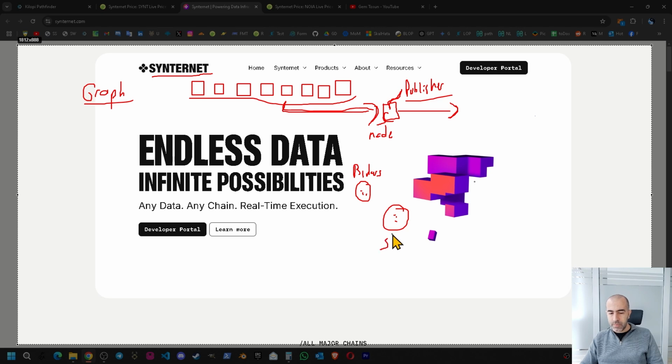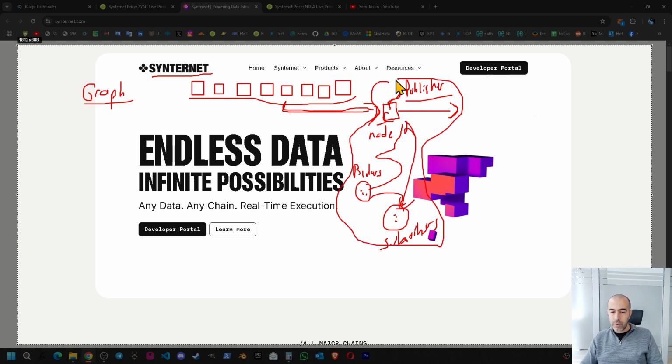These people are subscribers. These subscribers need some specific data from some chains. So these brokers are bringing the publishers and subscribers together, and the system starts to work. Publishers are bringing the data, getting the data ready. Subscribers are subscribing to the data, and they're building their own applications or statistics, etc. So brokers are making the match. And there are observers as well.